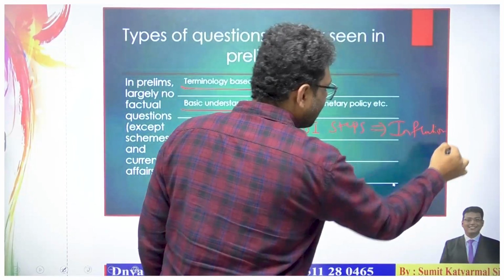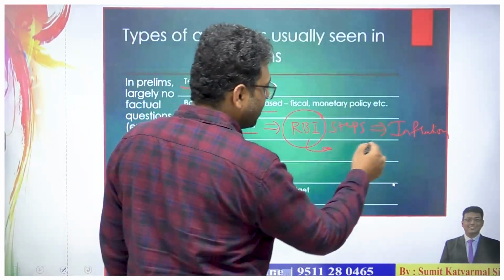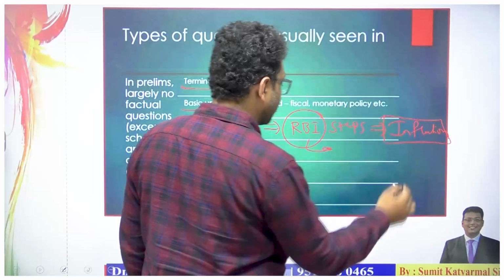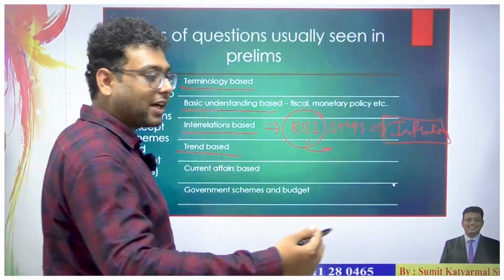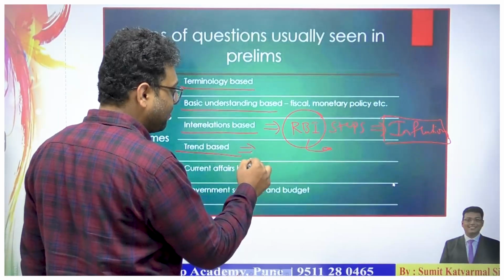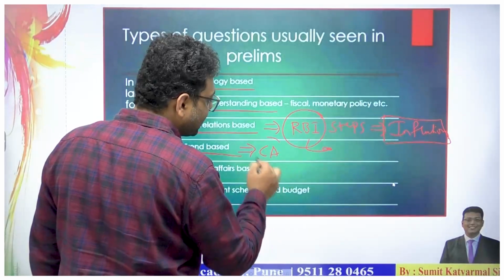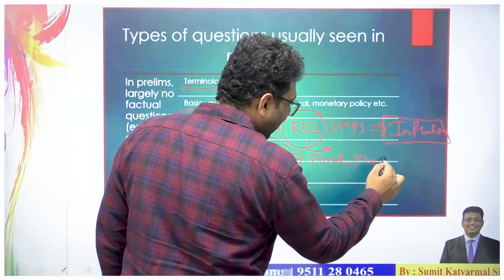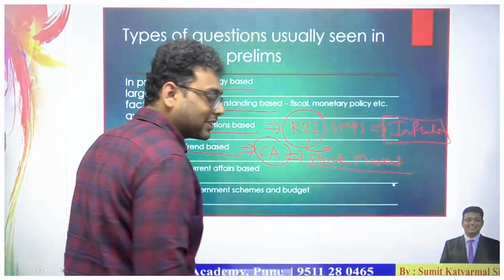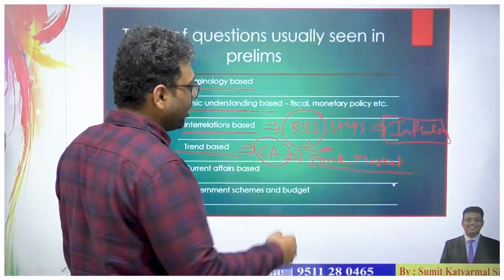So it is a relation between an institution and inflation. Next is trend based. What trend are they following in the present time? The best example of trend based questions is current affairs, especially from the stock market. For the last 2-3 years they are asking particular terminology from the stock market point of view.